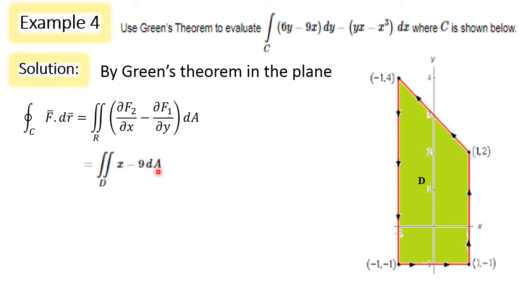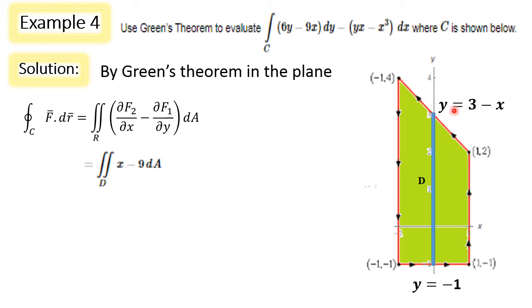Now we have to choose the order of integration. This elementary area dA can either be treated as dx dy or dy dx. Here we are preferring the order dy dx. I have chosen a strip parallel to the y-axis. Next we have to see the value of y at the bottommost end of the strip, which is minus 1, and the value of y at the topmost end of the strip, y equal to 3 minus x.